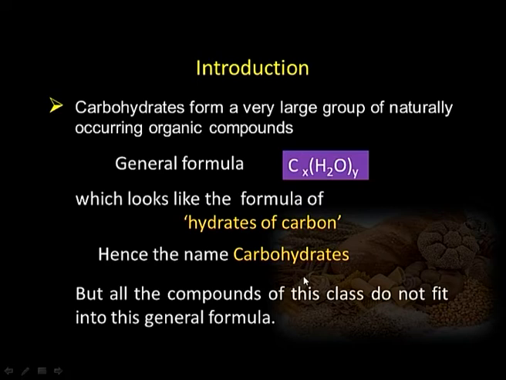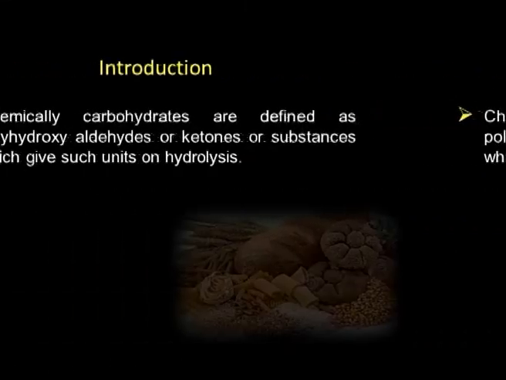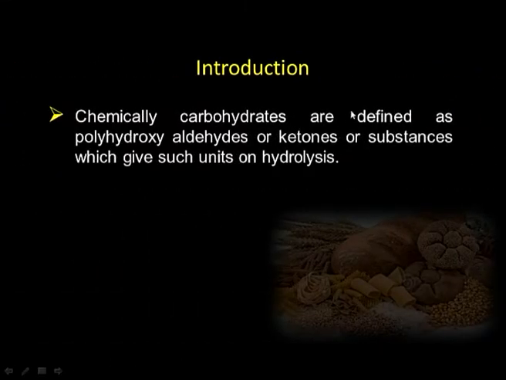Later on it was found that not all the compounds of this class fit into this general formula, but still the name carbohydrate is retained for this class of compounds. Chemically, carbohydrates are defined as polyhydroxyaldehydes or ketones, or substances which give such units on hydrolysis.